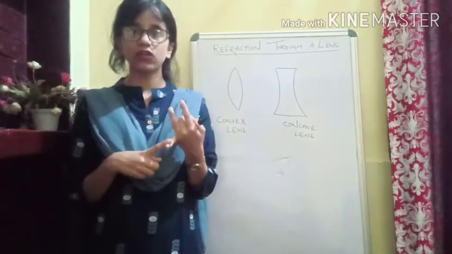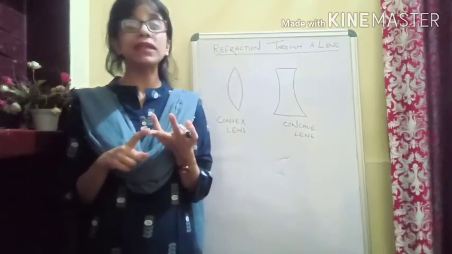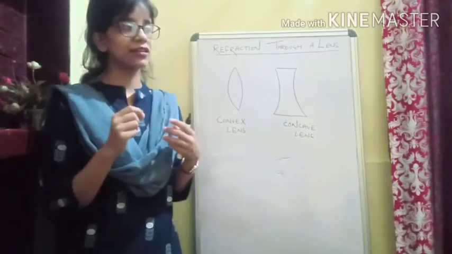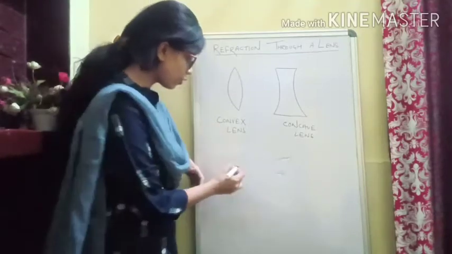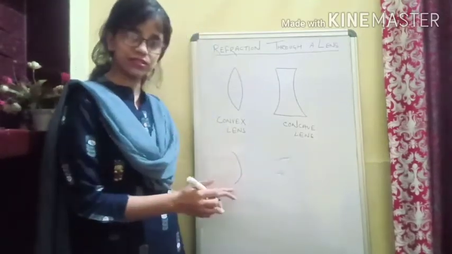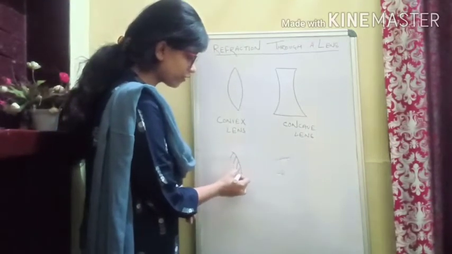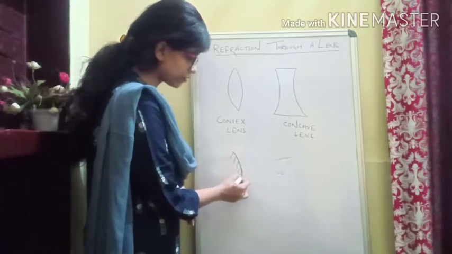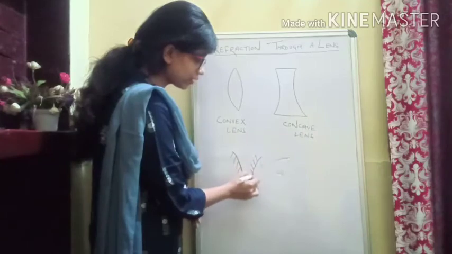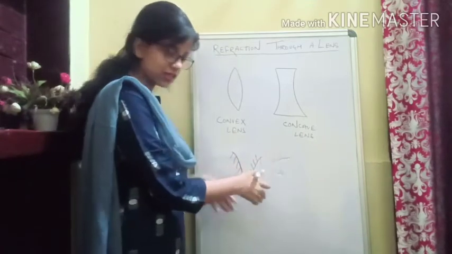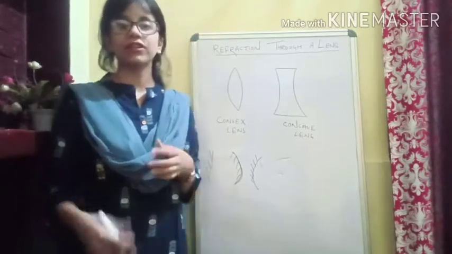We have learned about convex mirror, concave mirror, and plane mirror. If I take a little time to make you recall, this is the shape of a convex mirror, because here the surface is bulging out. Then we have a concave mirror, where the surface is curved inward. And then we have the plane mirror, one side silvered, if you remember.